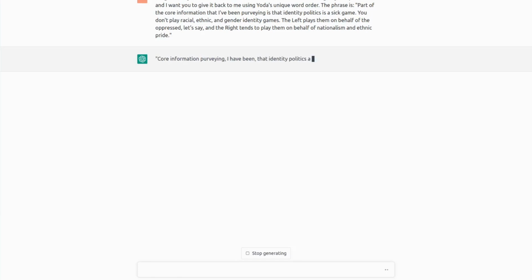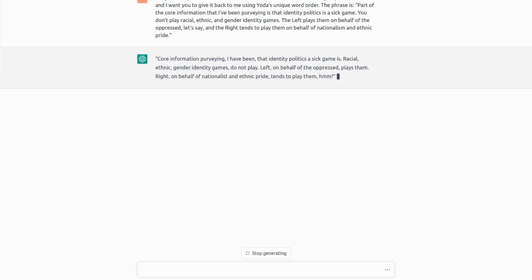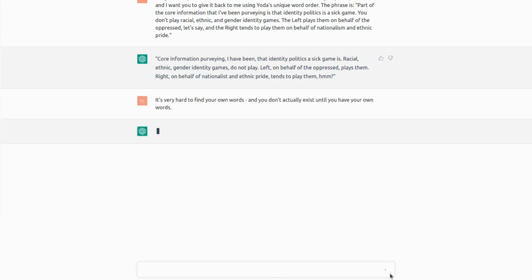And we can see already that it has changed the word order the way that Yoda would normally do. And I like this tiny touch at the end where it adds this thing that is a very famous trait of Yoda's spoken language. And we can also add something pretty short so we can actually observe changes in a quicker way. So, own words hard to find and exist, but this time it doesn't add this at the end.